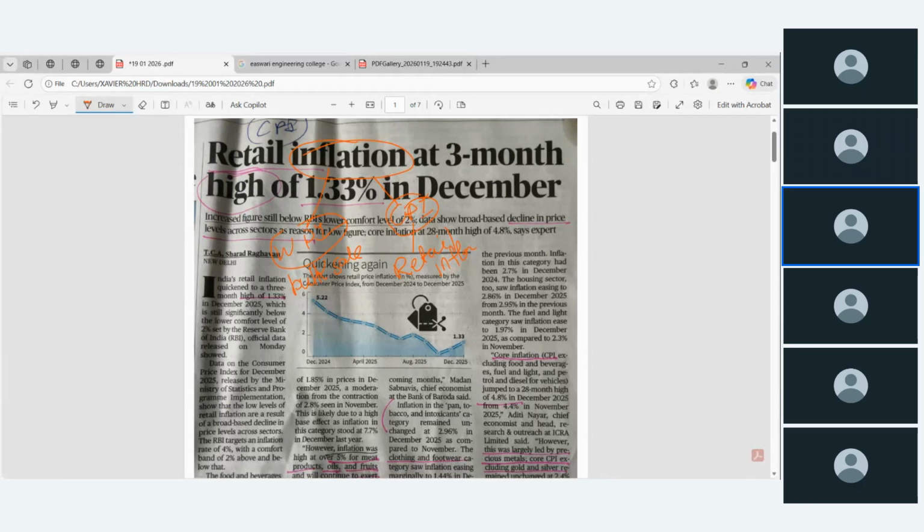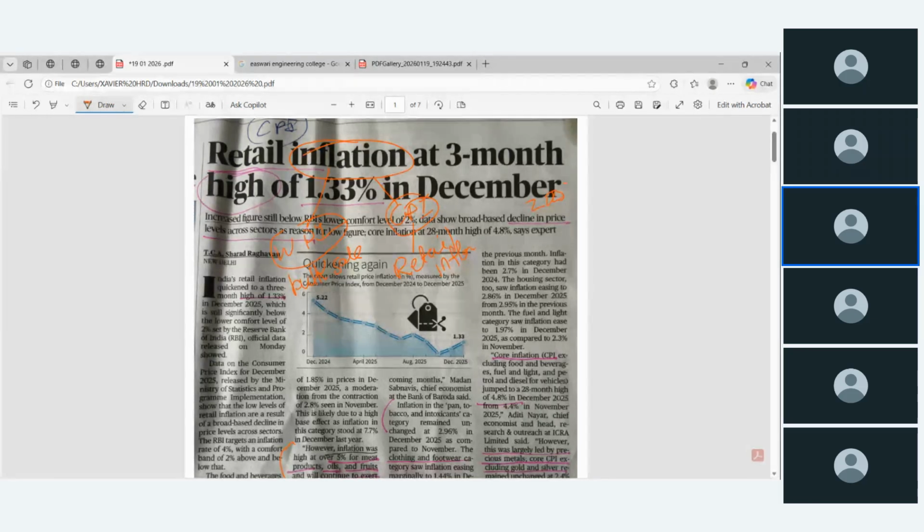So with this idea, come to the news. What does the news say? The retail inflation, that means consumer price inflation, is at a 3-month high of around 1.33% in December 2025. Why has it increased? That is what the news discusses. However, the inflation was high. Come to this directly, these are the data they have given.